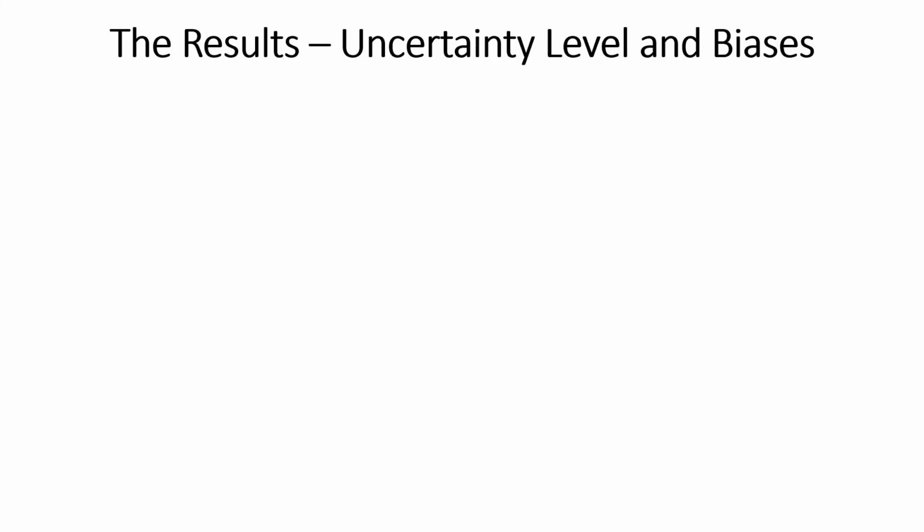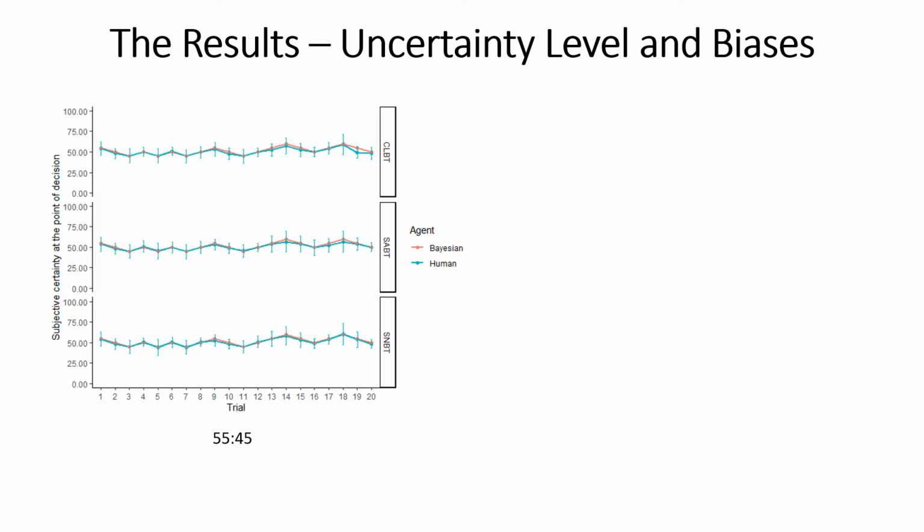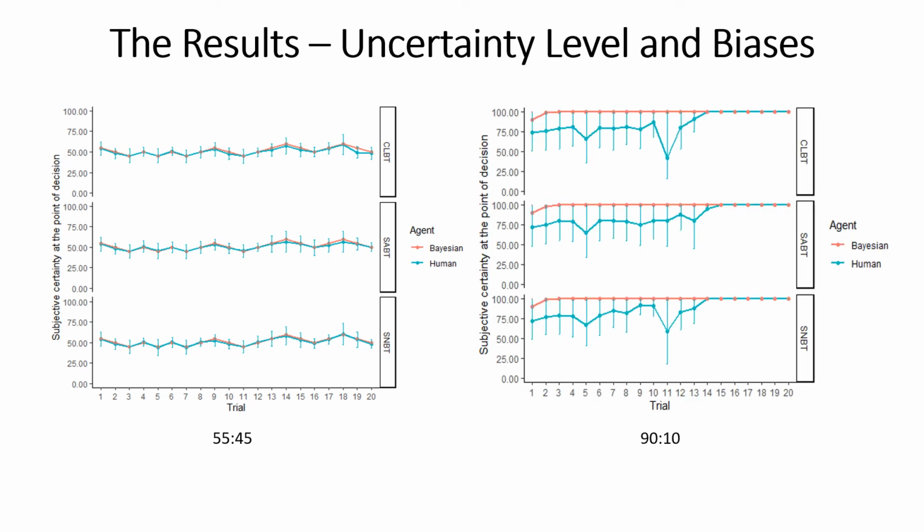Interestingly, our results also showed that people updated their belief at a similar rate as a rational Bayesian agent when the uncertainty level was the highest. However, people showed slower belief updating when the uncertainty level was the lowest at 90-10, as indicated by an increased deviation from the Bayesian belief updating after the second piece of information is drawn.